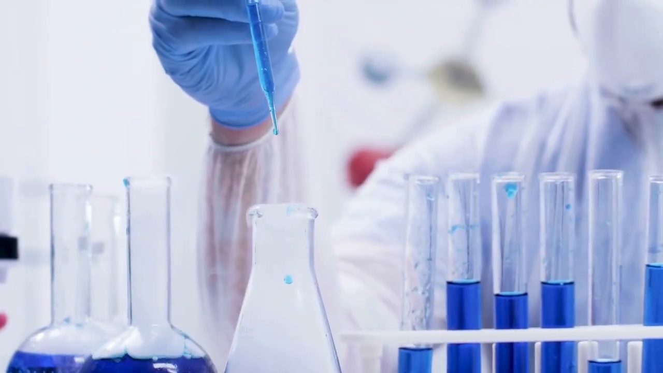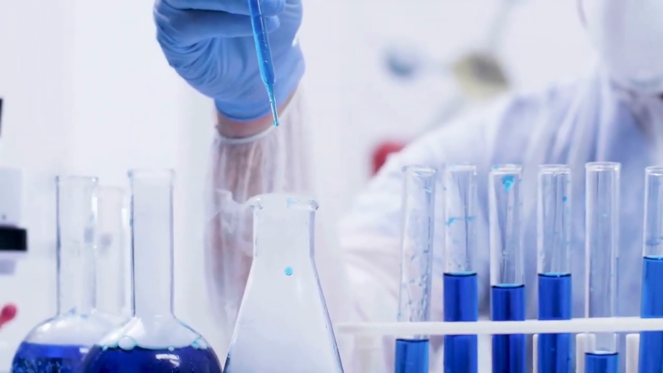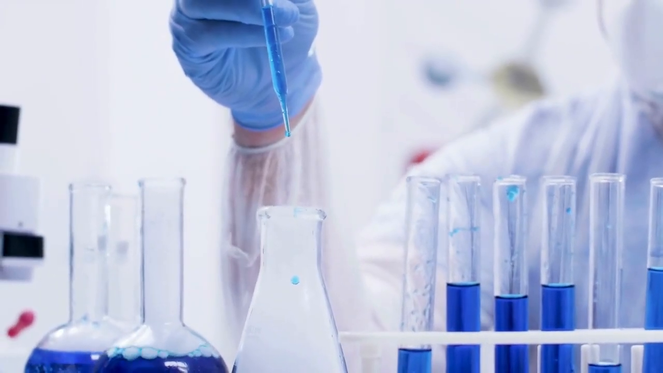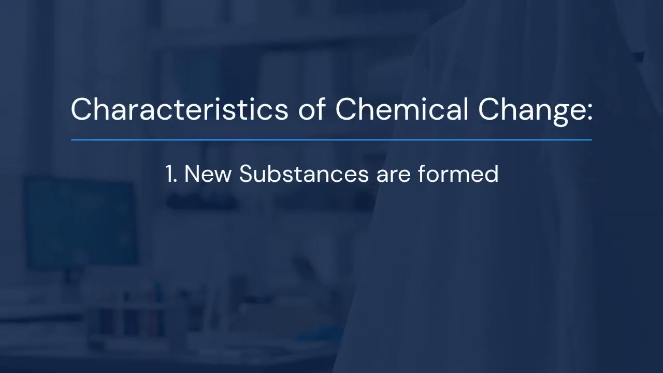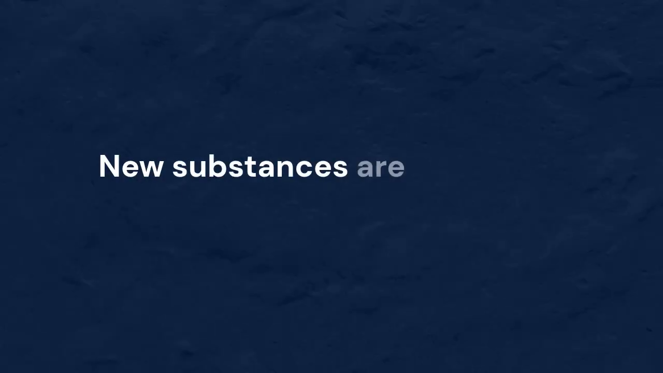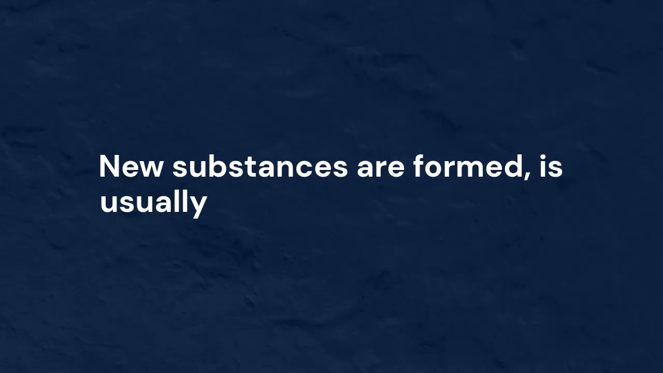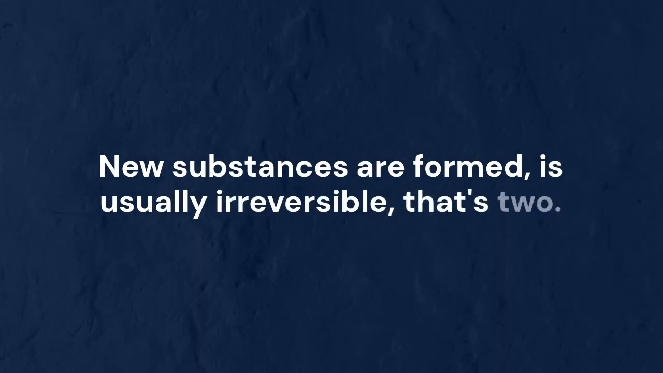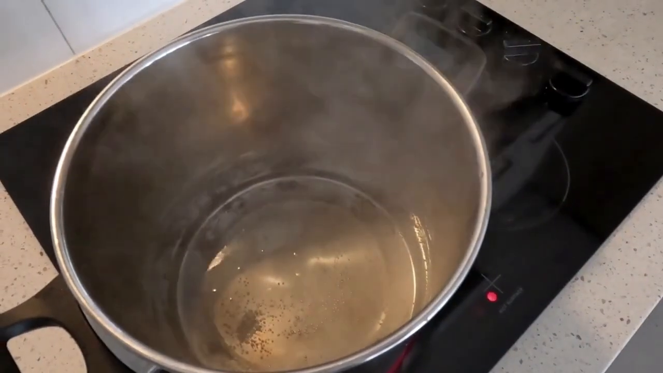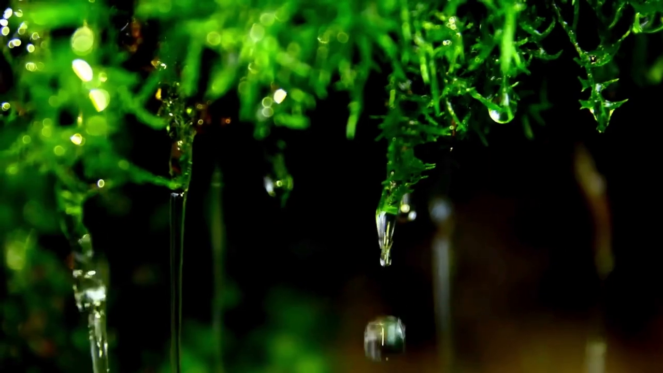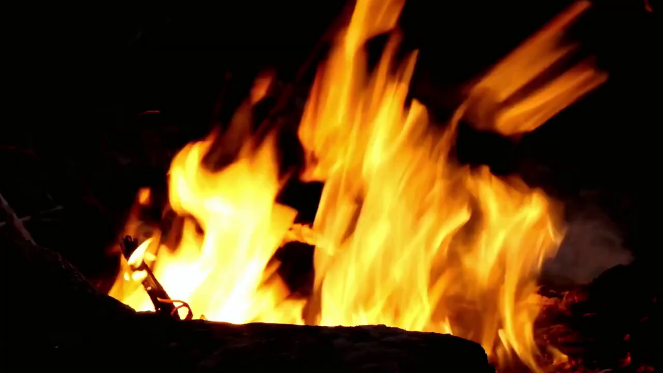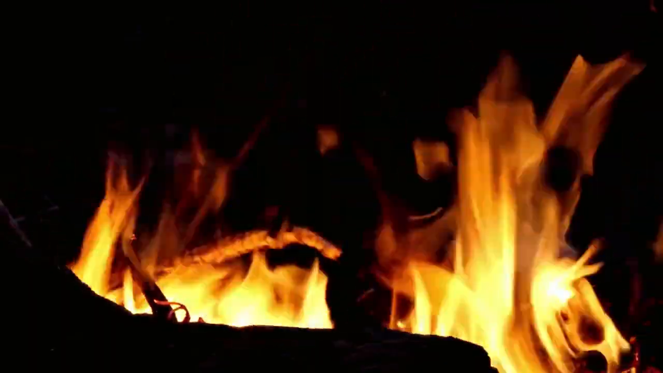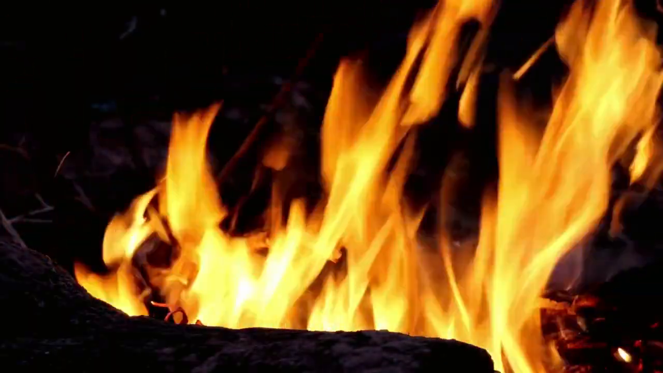A chemical change is a change in which one or more new substances are formed. The new substances have different properties from the original substances. Characteristics: 1. New substances are formed. 2. Is usually irreversible. 3. Large energy change. 4. Color change may occur. 5. Gas may be produced. 6. Heat or light may be released.